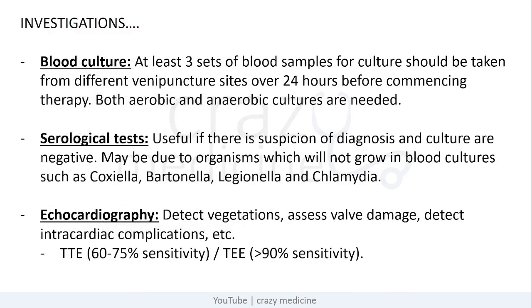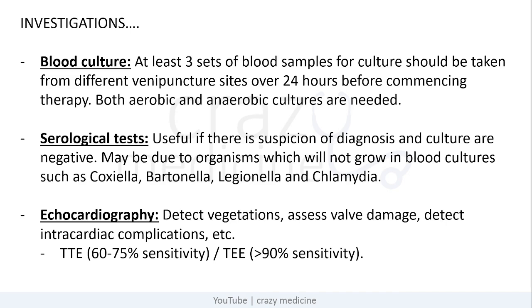How investigations are done? First of all, blood culture. At least three sets of blood samples should be taken from different venipuncture sites over 24 hours before commencing therapy. Both aerobic and anaerobic cultures are needed. Then serological test. It is useful if there is suspicion of diagnosis and cultures are negative. It may be due to organisms which are not grown in cultures, such as Coxiella, Bordetella, Legionella, and Chlamydia.